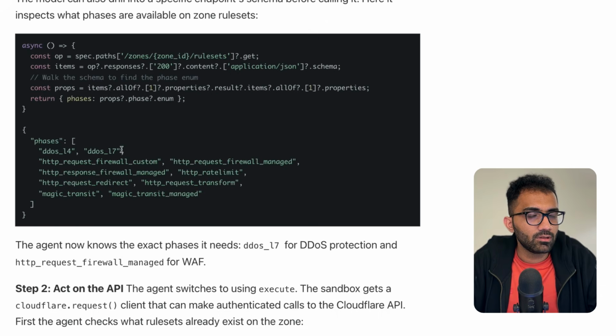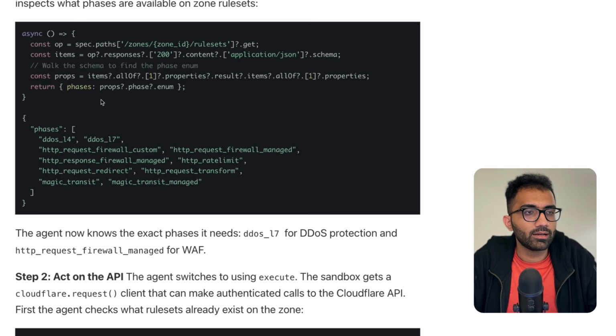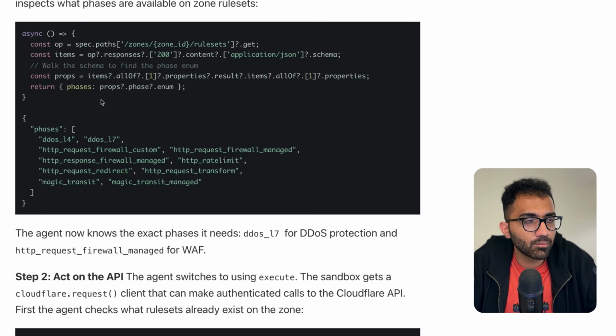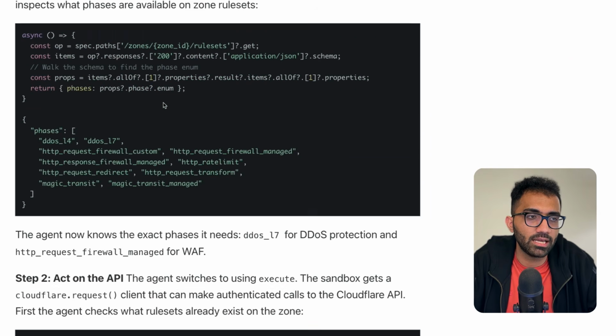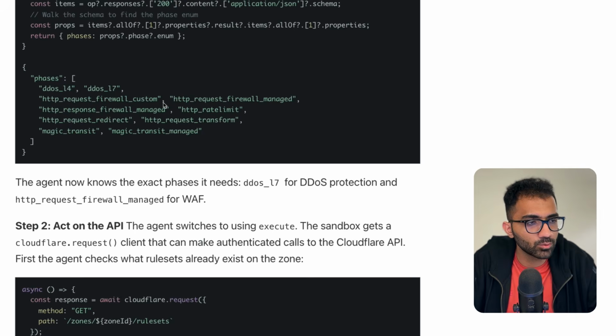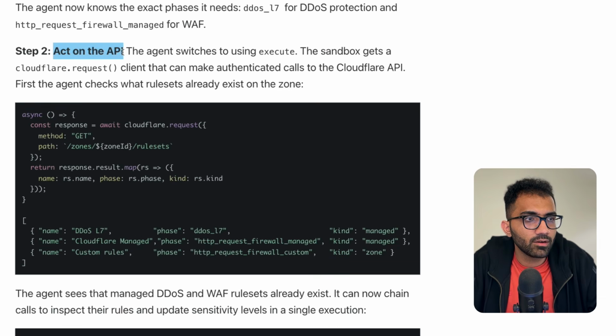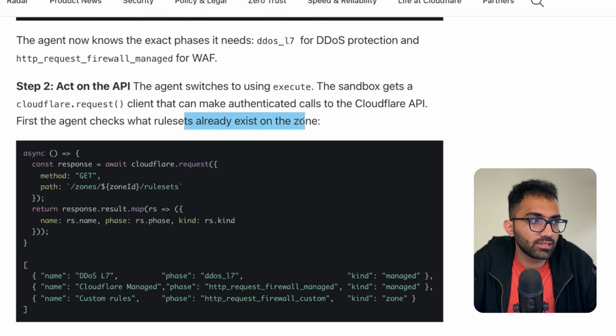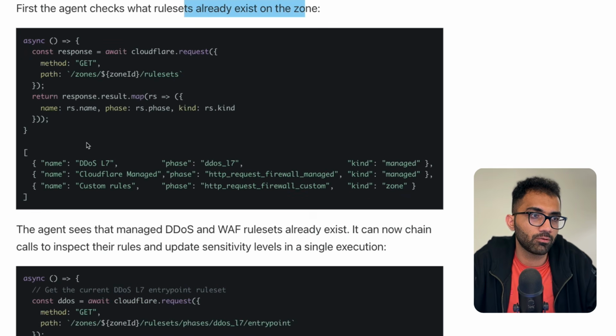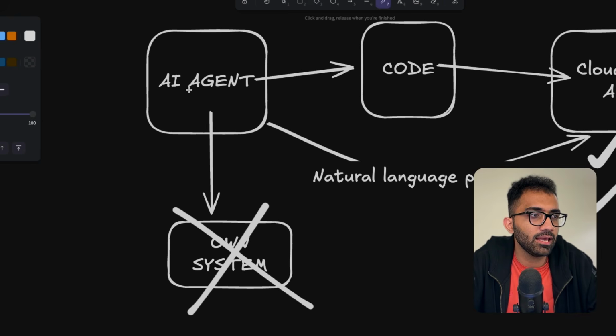So you can see they're telling it that you can just go ahead and keep asking about different things based on the paths and the information that the worker replies to the agent with. And then once the agent is confident, it can act on the API, right? So the agent switches to execute now. The sandbox gets a Cloudflare.request client that can make authenticated calls to the Cloudflare API. First, the agent checks what rule sets already exist in the zone.